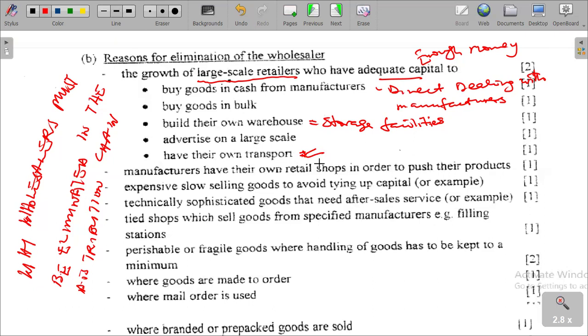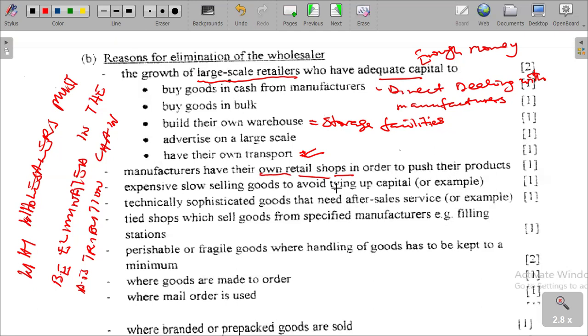Manufacturers have their own retail shops in order to push their products. In other words, it is kind of an extension where manufacturers set up their own retail shops to promote their products, which can also lead to the elimination of wholesalers.